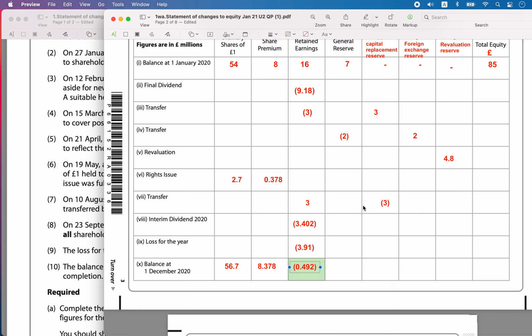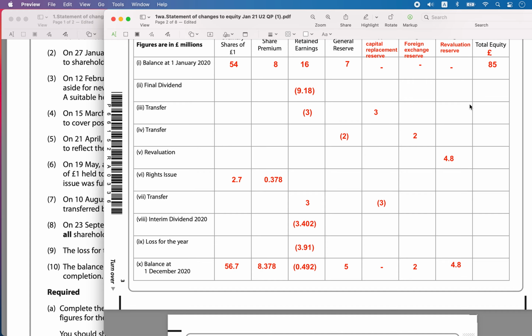Now the vertical total of general reserves. So 5 minus 7 minus 2... the total is going to be equal to 5 million pounds. Now the capital reserves, 3 minus 3, so that is nothing. That is 0. So instead of 0, I will just write it as a dash. Then the foreign exchange reserve, the vertical total is going to be 2 million pounds. Then the revaluation reserve, it is 4.8.